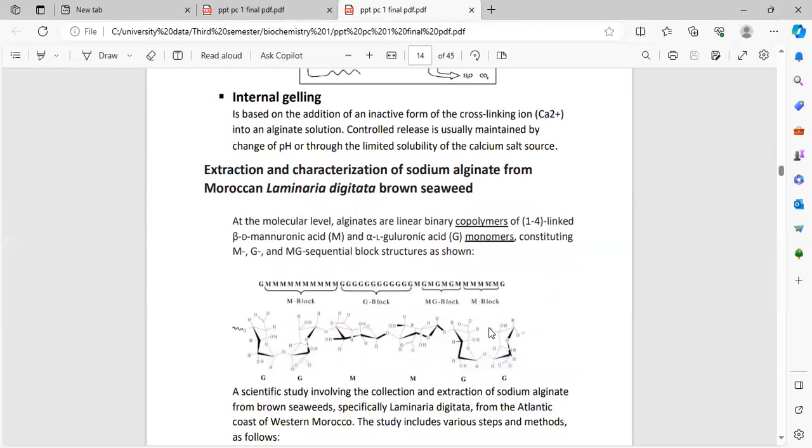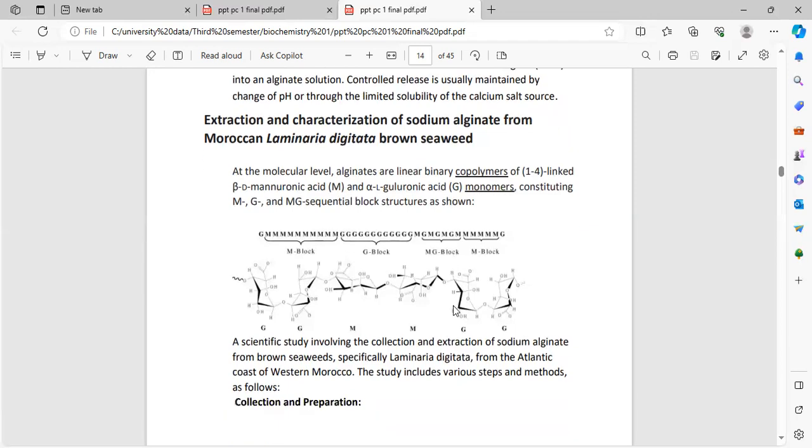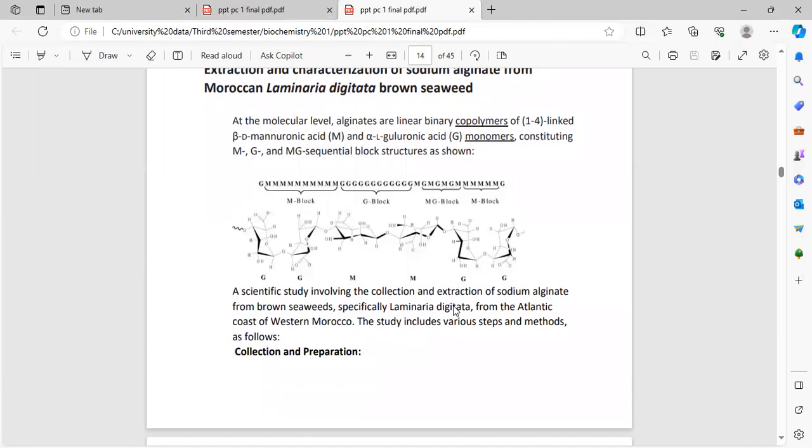So here is the extraction and characterization of sodium alginate from Moroccan Laminaria digitata brown seaweed. At the molecular level, alginates are linear binary copolymers of beta-D-mannuronic acid, M, and alpha-L-guluronic acid, G, monomers constituting MM, GG and MG sequential block structure as shown. Here is the structure and a diagram of the M block, G block, GM block, and MG block.